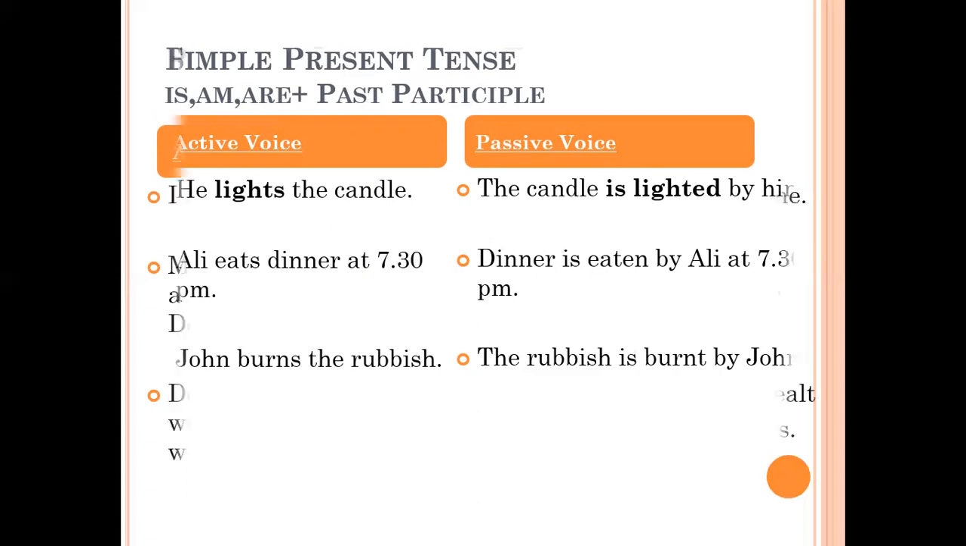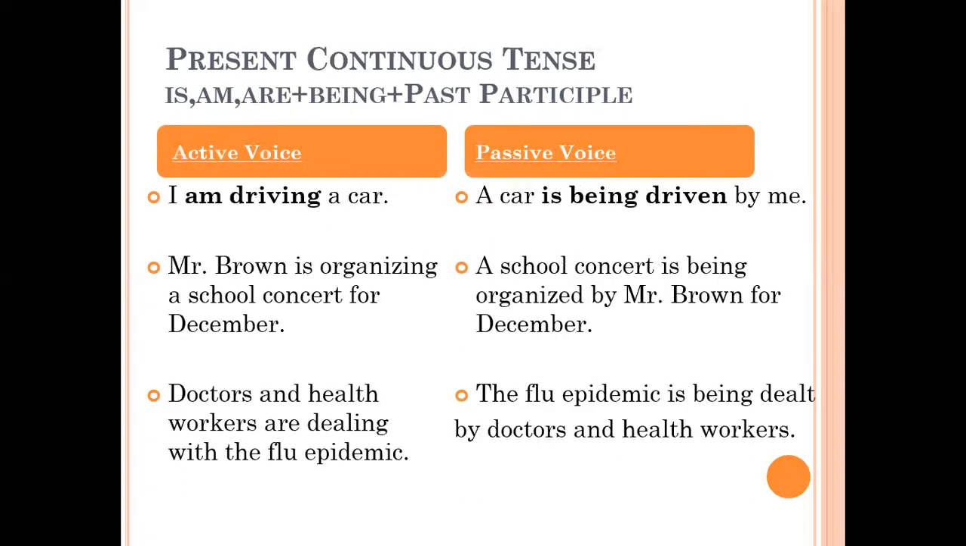Now focus on present continuous tense. Again, continuous means ing form. So let's focus on the example. I am driving a car. A car is being driven by me. Is again the present form of the to be verb. In continuous form, in ing form, being will be added.